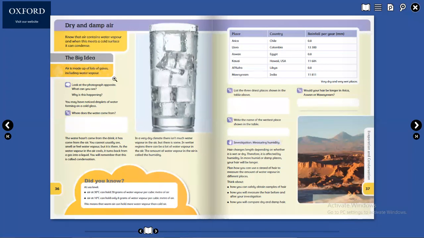So, page number 36, dry and damp air. Know that air contains water vapor. That's what you know. This is grade 5. Open your books, page 36, 37. Air contains water vapor, and when this meets a cold surface, it can condense. Like here, you can see the surface which is outside of the glass.